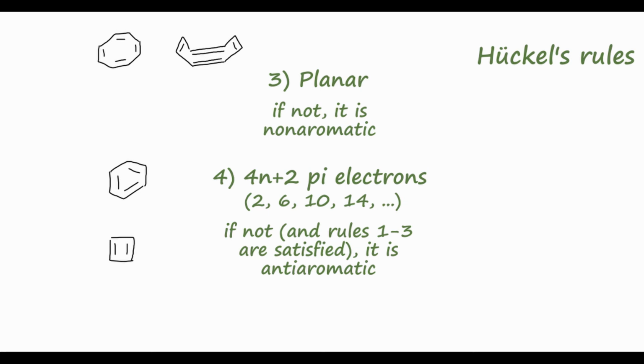To end this video, let's see some examples of compounds that we might not notice are aromatic right away, but nevertheless are aromatic if we look at them a little more closely. So if we draw this 5-membered ring with 2 double bonds, this is cyclopentadiene, we can go down the list of Hückel's rules and determine whether it's aromatic or not. So first, it has to be cyclic, and that is true.